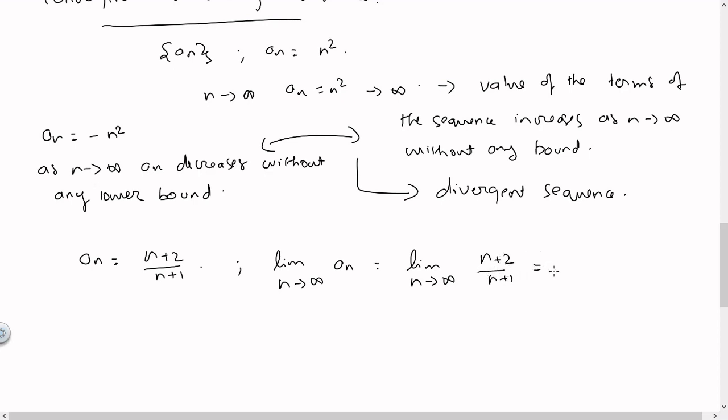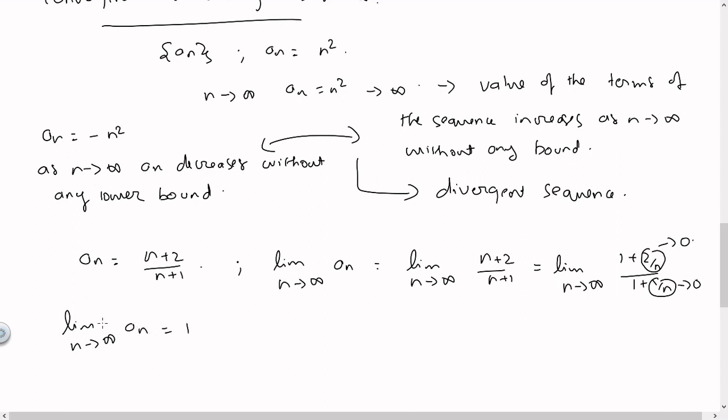We will divide by n in the numerator and denominator, then we get (1 plus 2 by n) by (1 plus 1 by n). Now when n is tending to infinity, 2 by n is tending to 0, 1 by n is also tending to 0. So we get (1 plus 0) by (1 plus 0). So we can say the limit as n tends to infinity of a_n is equal to 1.